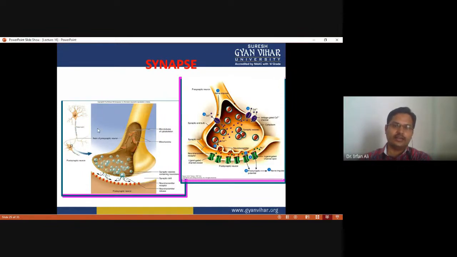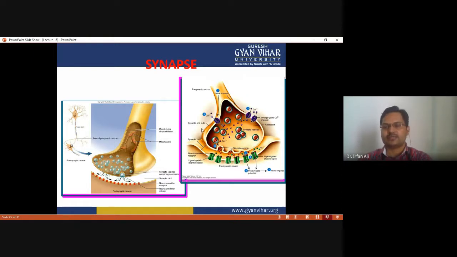Okay, and the nerve impulse also conducts at the site of the neuromuscular junction. Apart from the neuromuscular junction, the nerve impulse is also conducted from one neuron to another neuron. There is a small gap between the two neurons. This one is the pre-synaptic neuron, and this one is the post-synaptic neuron. The gap between the pre- and post-synaptic neuron is called the synapse.